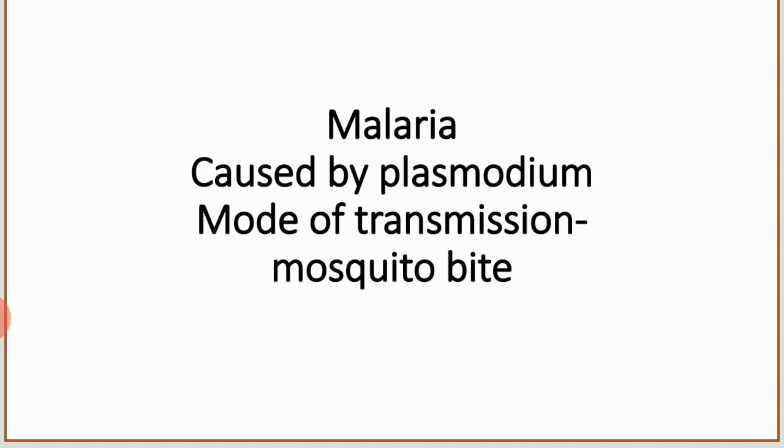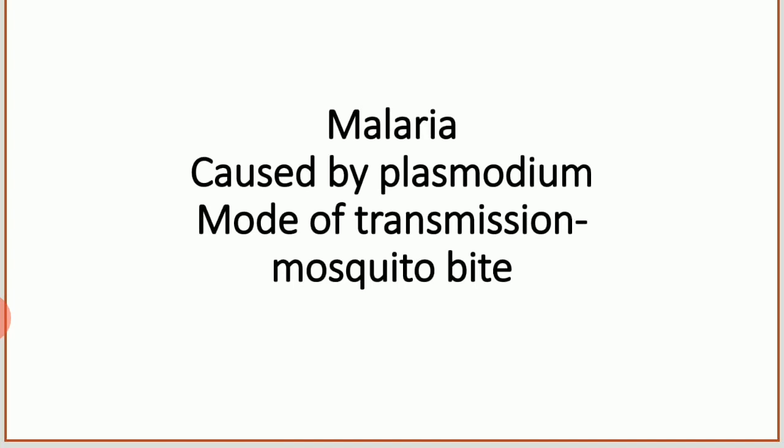Then how does it spread? It spreads by mosquito bite. The mode of transmission is mosquito bite. When a mosquito bites a malaria infected person, the plasmodium present in his blood is transferred to the mosquito, and the mosquito carries the plasmodium in its salivary gland.